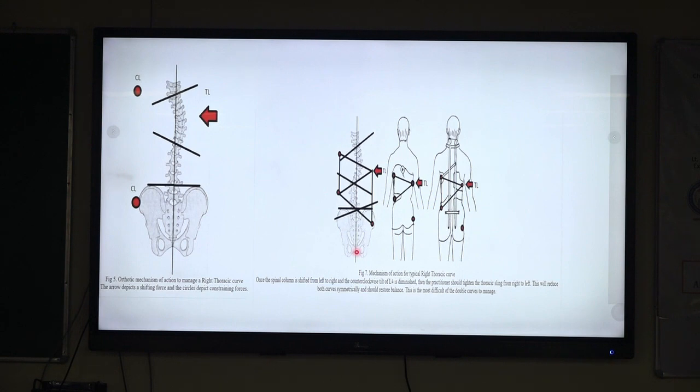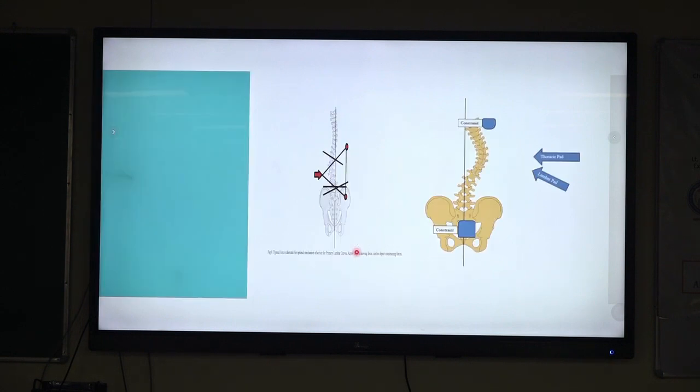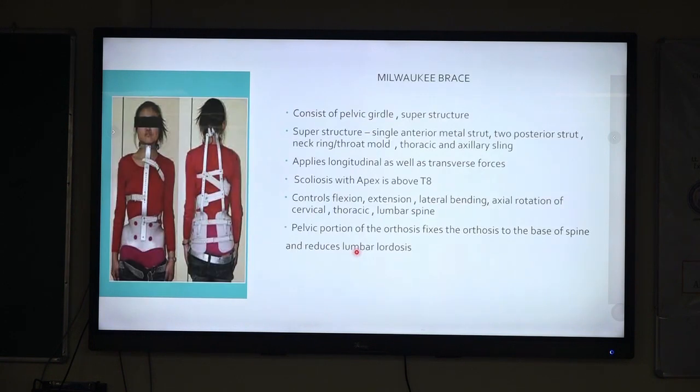So this is a primary thoracic with a secondary lumbar, and this is for the lumbar curvature. Coming to bracing in scoliosis, we have the Milwaukee brace, which was initially commonly used. It consists of a pelvic girdle and a superstructure, with one anterior strut and 2 posterior struts. You can give either a neck ring or a throat mold, and there is an axillary as well as a thoracic sling.